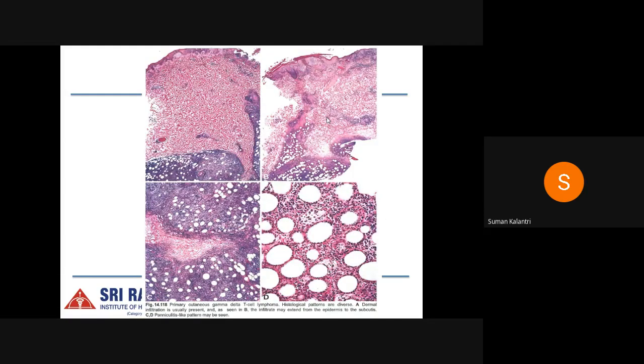And in image A, there is a dermal infiltrate present. And there can also be extension from the epidermis to the subcutis, and we can also see a panniculitis-like pattern, as you can see in image D, where these neoplastic cells are rimming the fat cells. But how you can differentiate is those are alpha beta origin and this is gamma delta, and also these lesions can involve the dermis and the epidermis, whereas the previous lesion is usually sparing the dermis and the epidermis.